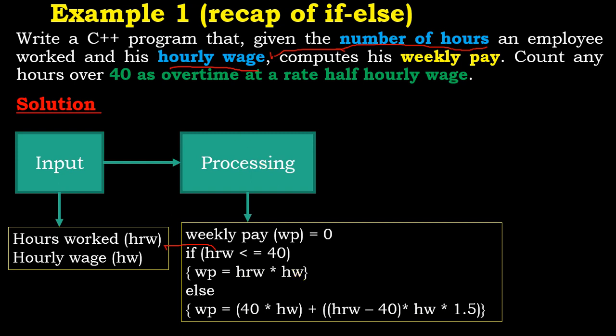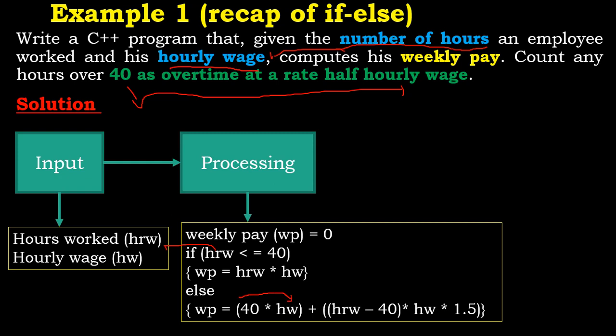Now remember that they said that if he works more than 40, then he's going to get a bonus for the overtime, which is going to be the overtime hours times half the hourly rate. So we are saying that if the person has not worked less than or equal to 40, then it means that he has worked more than 40. So if he has worked more than 40, then we first calculate the first 40 hours worked.